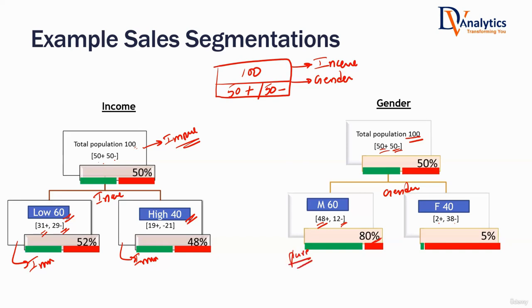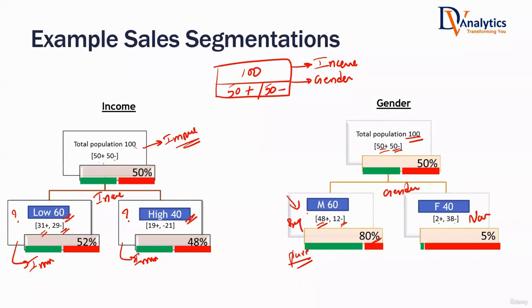into pure subsets. When you divide the data into pure subsets, then if a customer is a male customer, you can confidently say there is a high chance that he will be a buyer. If a customer is female, you will be very confidently saying that customer will be a non-buyer. But if I tell you a customer has low income, can you tell anything confidently? No. If a customer has high income, can we tell anything confidently? No, sir. 50-50.